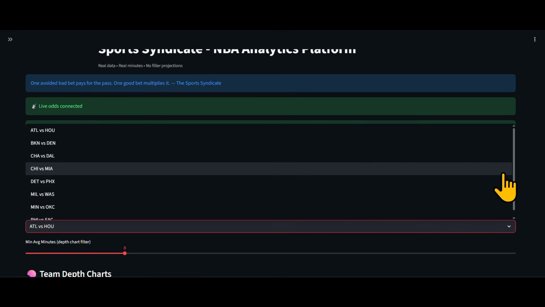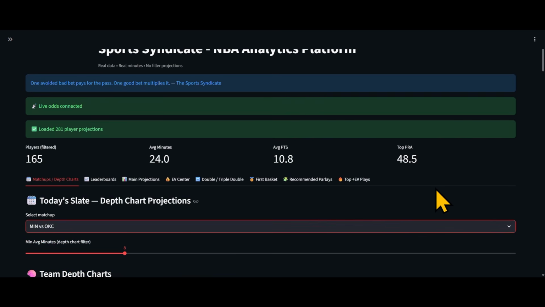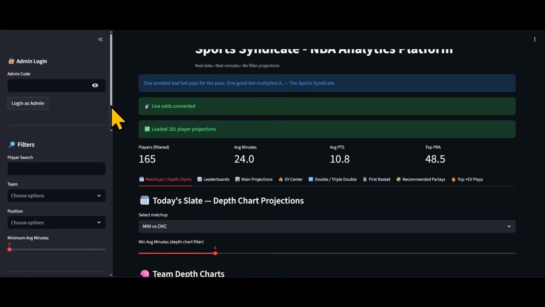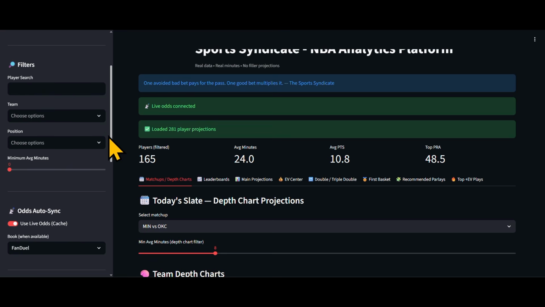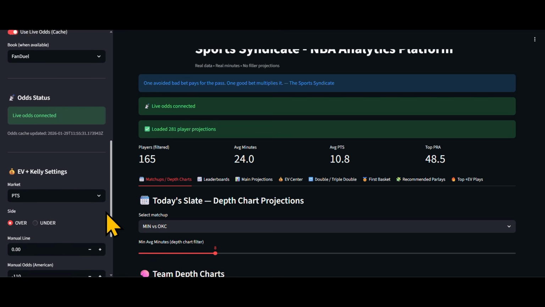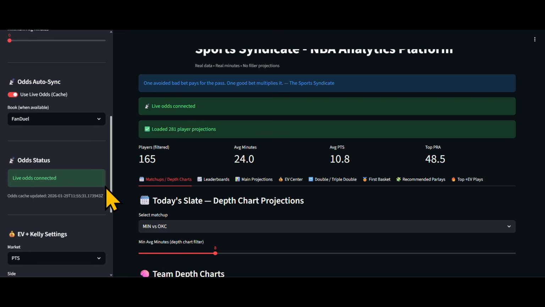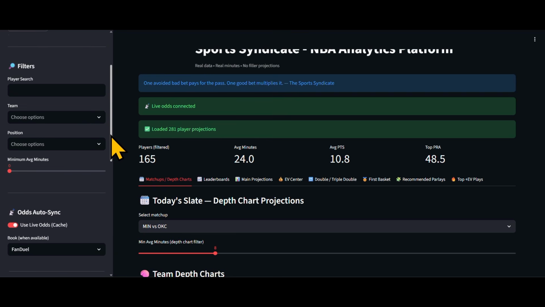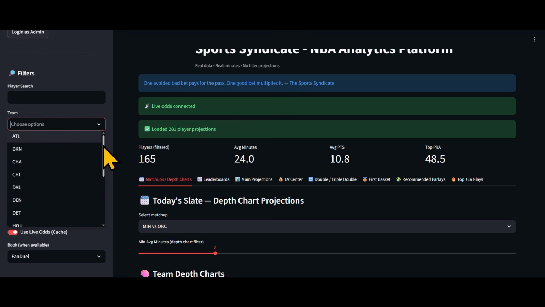We are going through Minnesota and OKC. All right, so we're going to go over Minnesota and OKC. These are the only two teams that we're going to show you the main projections regarding, with the plus EV tool that we have associated with it, with the bet calculator that we also have associated to it. Okay, so let's get into these teams. We got OKC and Minnesota.